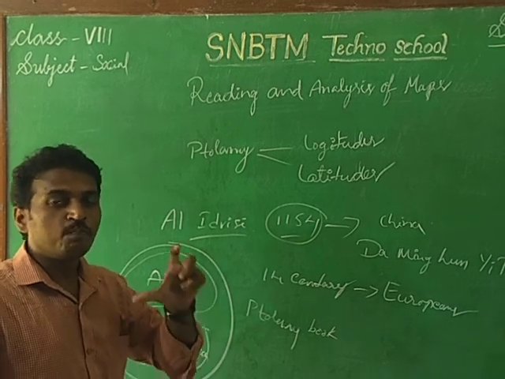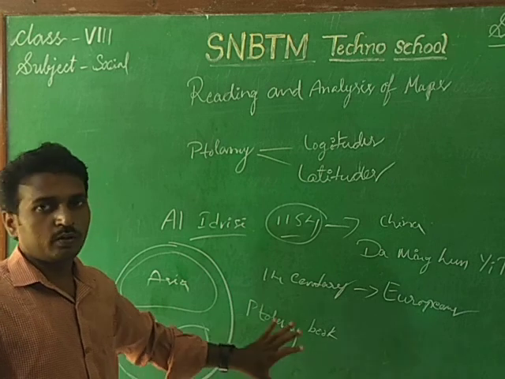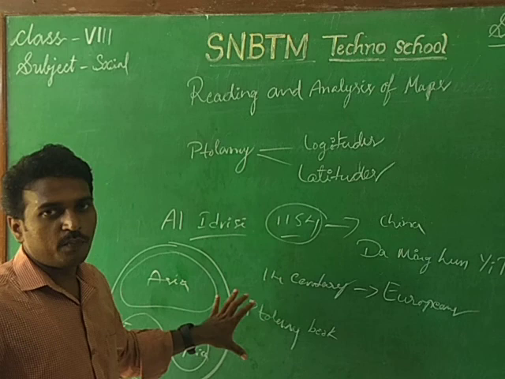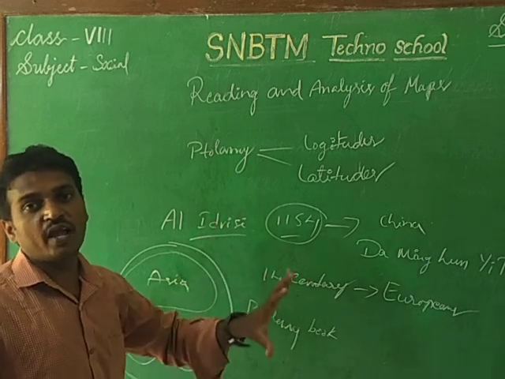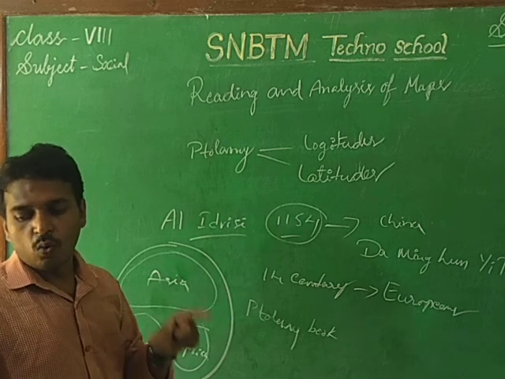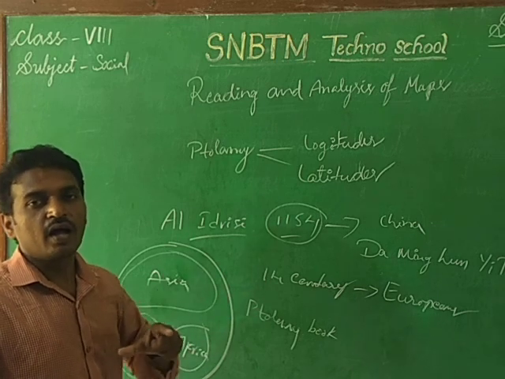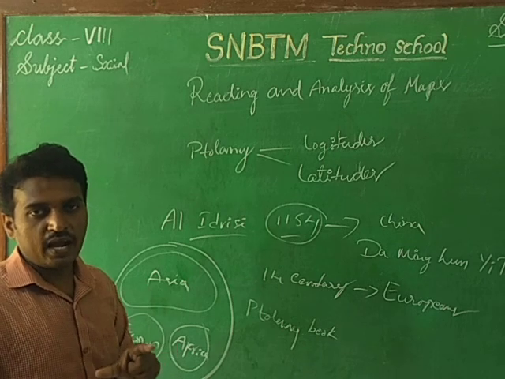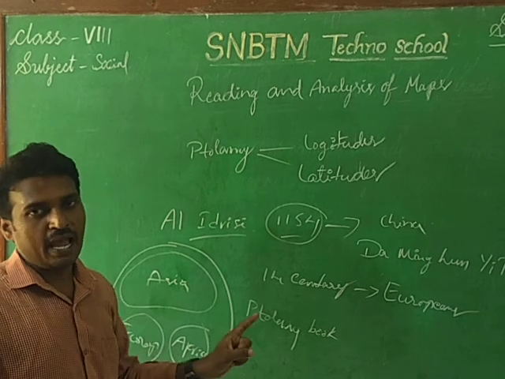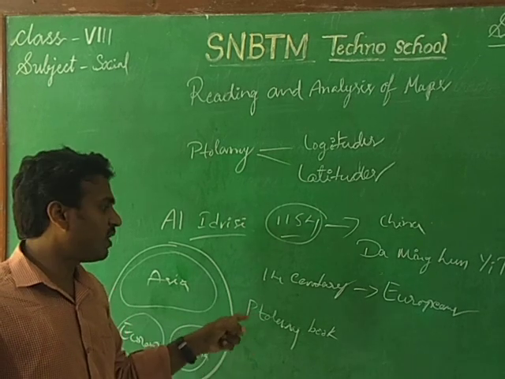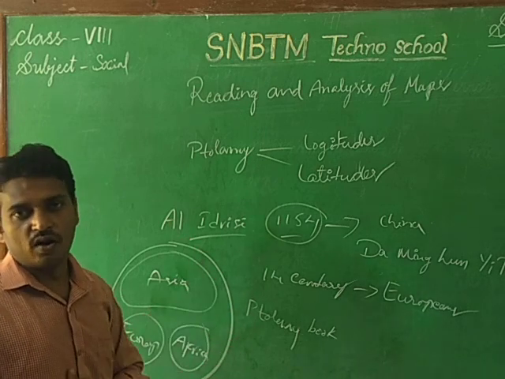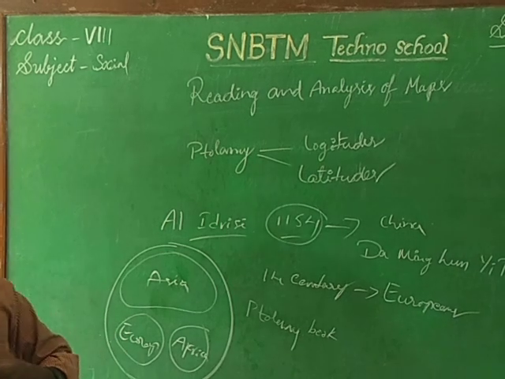When Ptolemy's book was identified by the Europeans, they were very influenced by it, and as per the book they also prepared one more map with the help of latitudes and longitudes, using mathematical calculations. Getting my point? In that way they prepared one more map to conquer many parts of the world. Who? Europeans.